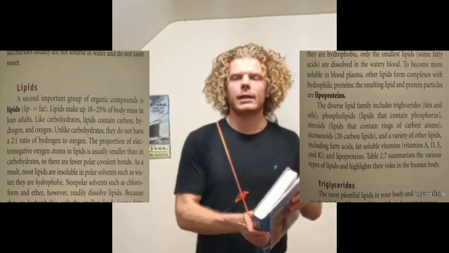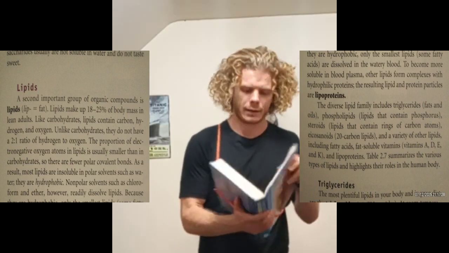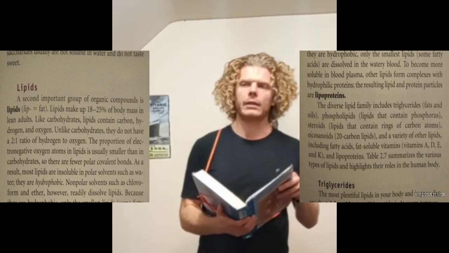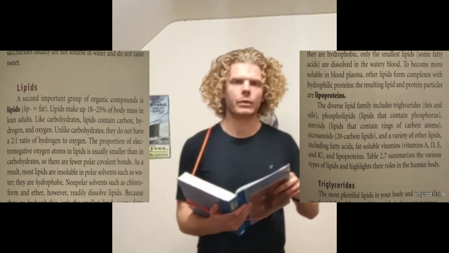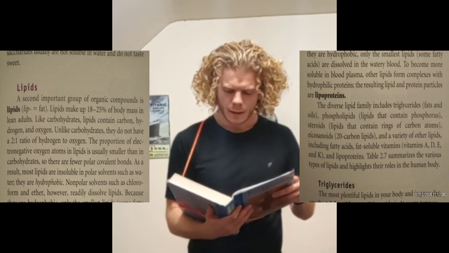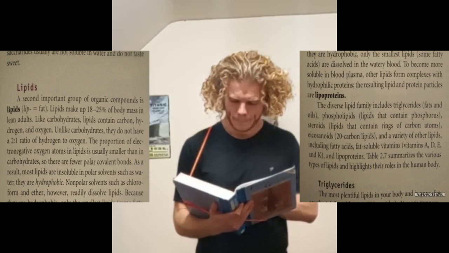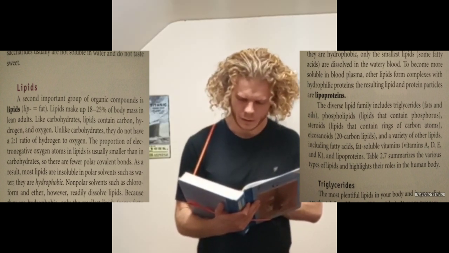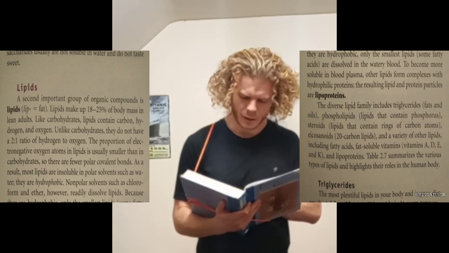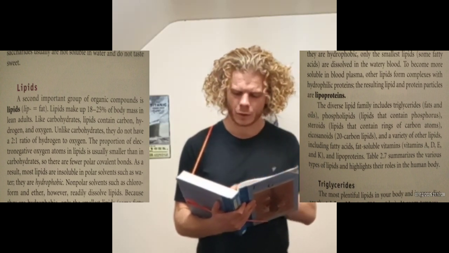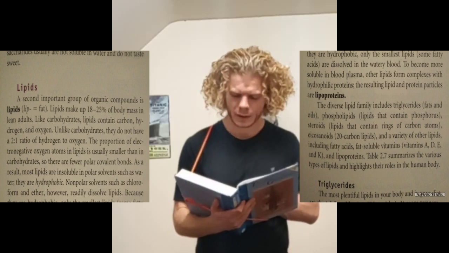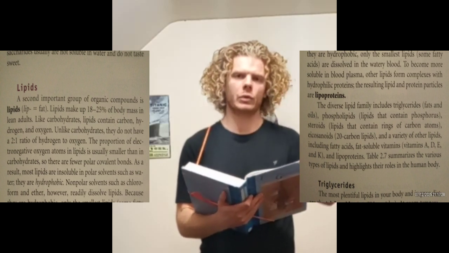Okay, lipids. Lipid just means fat, and a quarter of a human is made of lipids. And carbohydrates are another form of organic compounds. So in carbohydrates the ratio of hydrogen to oxygen is 2 to 1.